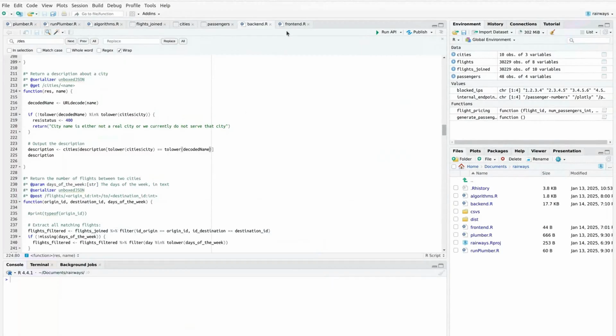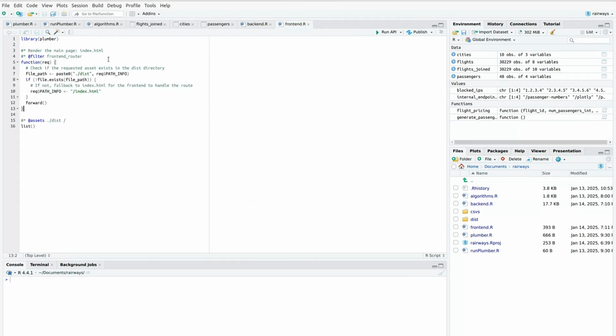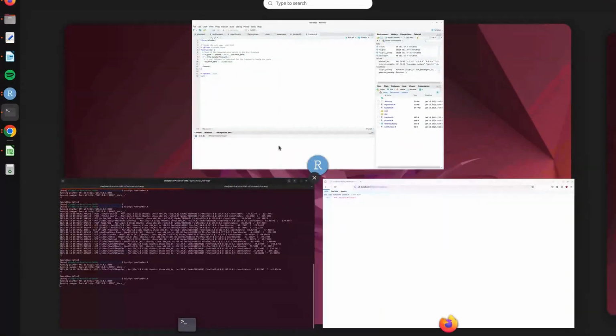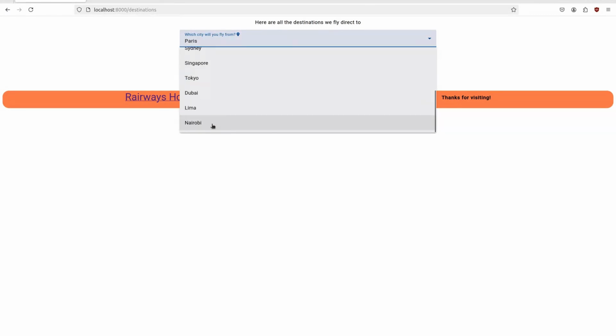I'll simply copy and paste the code into my R front end file. You'll find it in the class resource. I'll paste it above the assets annotation, save. Let's refresh our API once more. Go back to the browser. Great, now it's working.